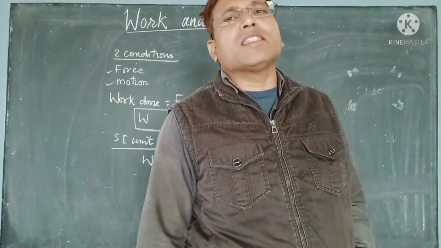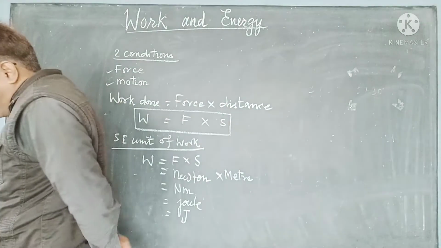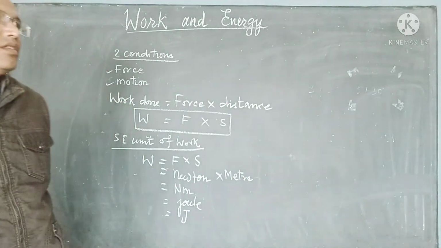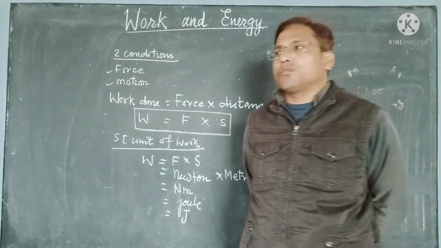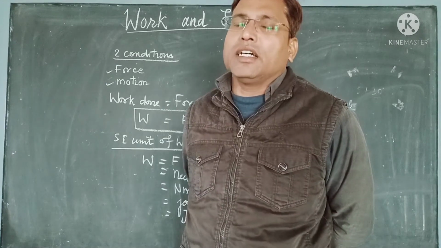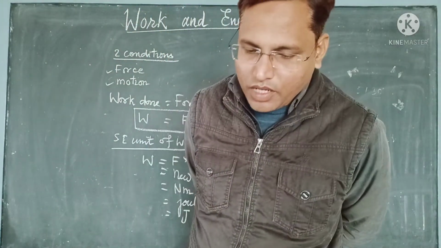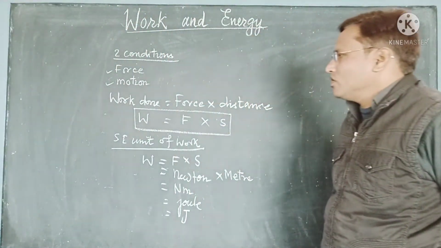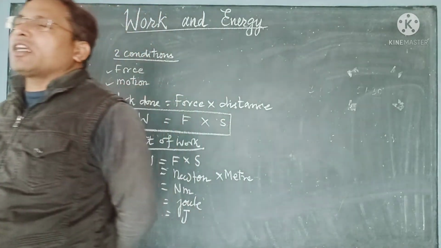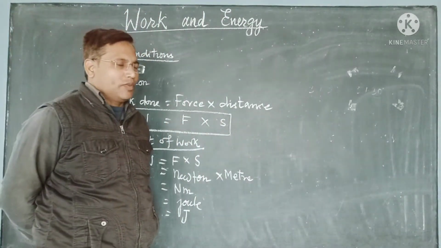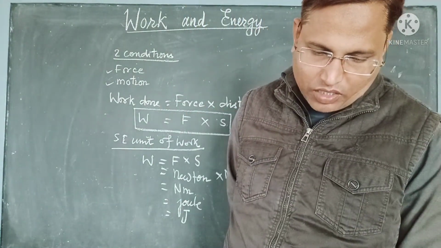Now, work is a scalar quantity. That means whenever we talk about work, we mention only the magnitude; we never speak about the direction. To explain work done, we don't need to tell the direction. Therefore, work done is a scalar quantity. Work done may be positive, work done may be negative, or work done may be zero. All these three cases we will see.